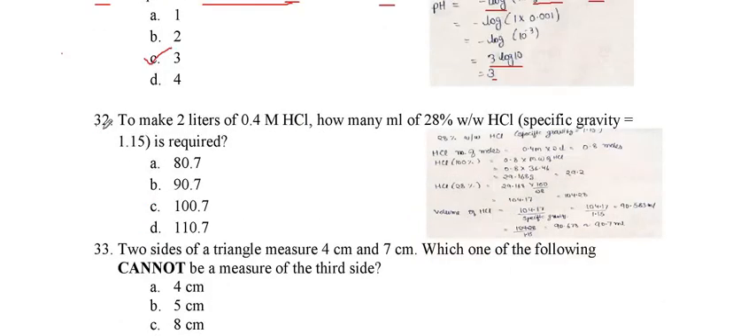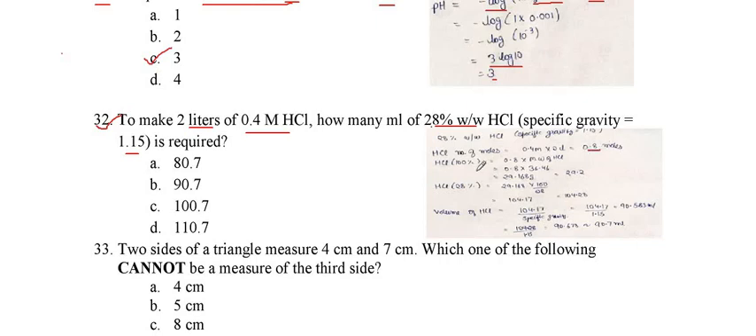See the next question, question number 32. To make 2 liters of 0.4 molar HCl, how many ml of 28% weight by weight HCl, with the specific gravity given, is required? So the specific gravity is given. We have to find the number of moles of HCl in 0.4 molar HCl in 2 liters. So we multiply this and find that 0.8 mole of HCl is required.